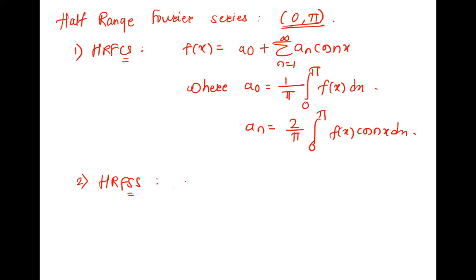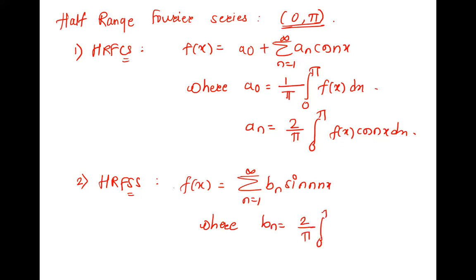What is the half range Fourier sine series? f of x is equal to summation of bn sin nx, n is 1 to infinity, where bn is 2 upon pi, integral from 0 to pi of f of x into sin nx dx. This is exactly similar to the odd function on minus pi to pi. Correct. So we will see the example now.